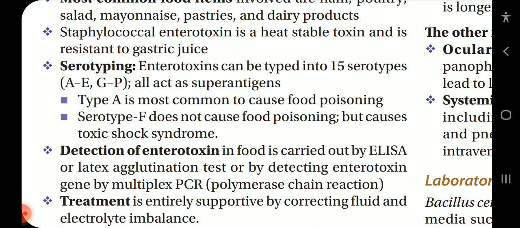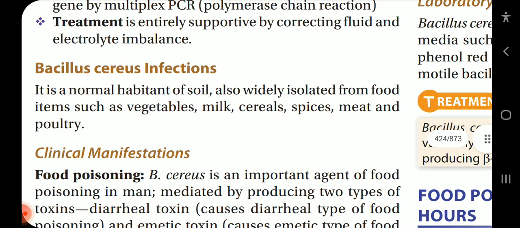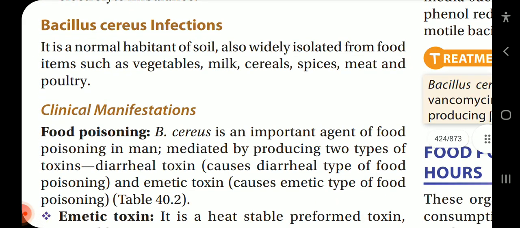Serotyping. Enterotoxins can be typed into 15 serotypes: A to D, E, G to P. All act as superantigens. Type A is the most common to cause food poisoning. Serotype F does not cause food poisoning but causes toxic shock syndrome. Detection of enterotoxin in food is carried out by ELISA or latex agglutination test or by detecting the enterotoxin gene by multiplex PCR, polymerase chain reaction. Treatment is entirely supportive by correcting fluid and electrolyte imbalance.